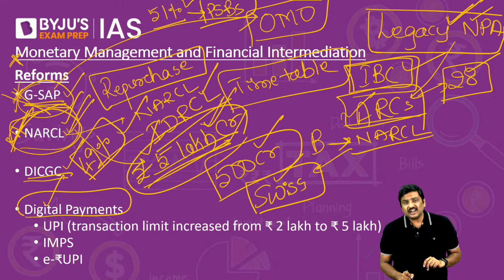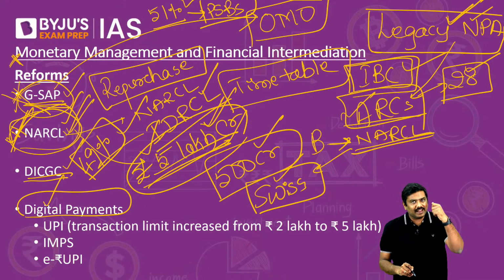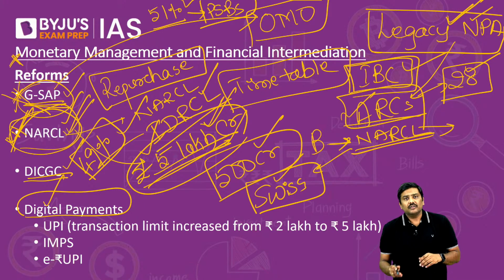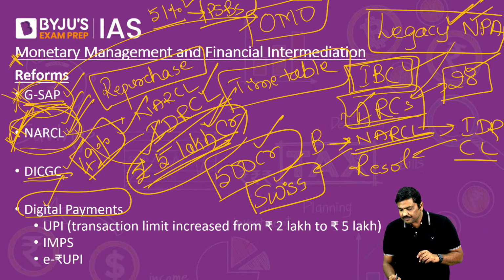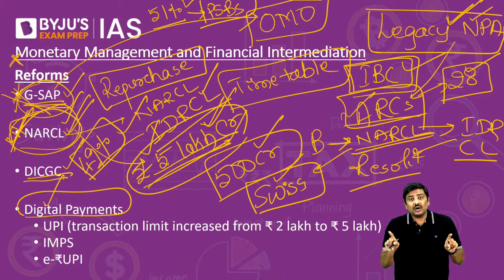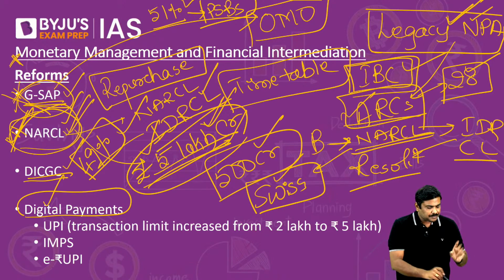So the bank will transfer or sell the asset to NARCL. Now NARCL will enter into an agreement with IDRCL, transfer the NPA to IDRCL, and IDRCL will conduct the resolution of the NPA. This is the model which has been proposed under this process.